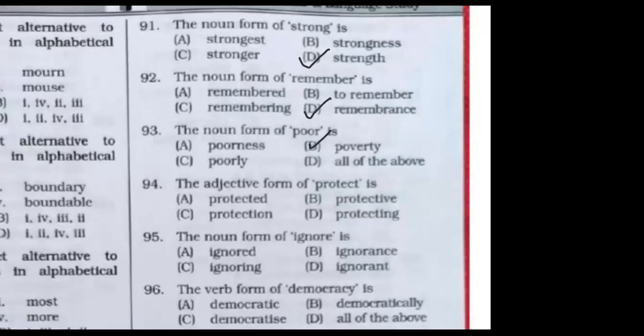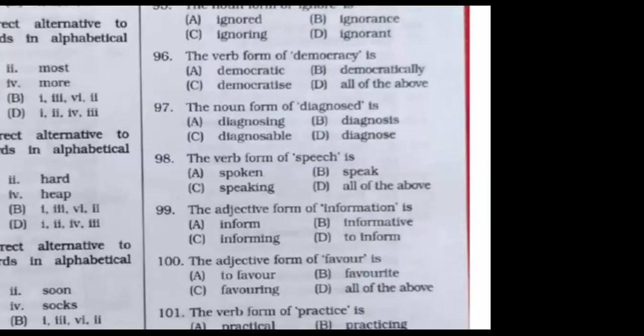The adjective form of protect: to be protective. Very good. The noun form of the word ignore: ignorance. It is not ignorant. Ignorant is the adjective form. The verb form of democracy: democratize. The noun form of the word diagnosed: diagnosis.